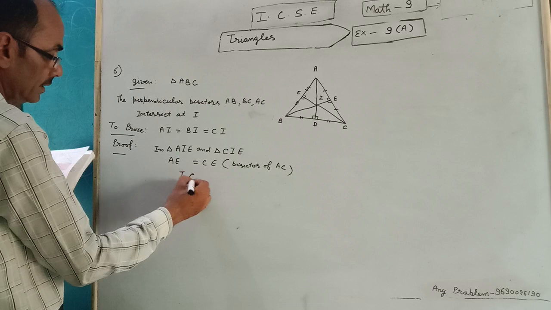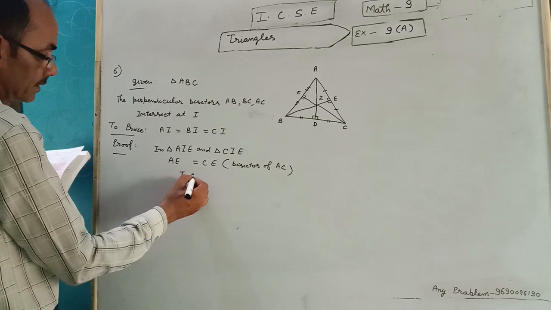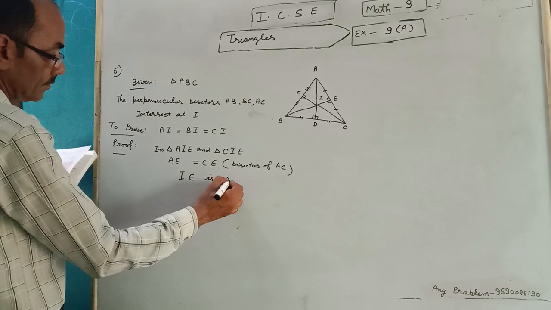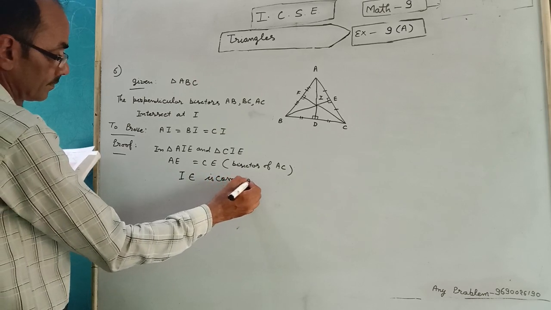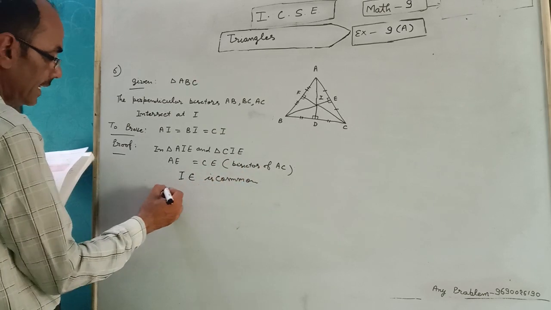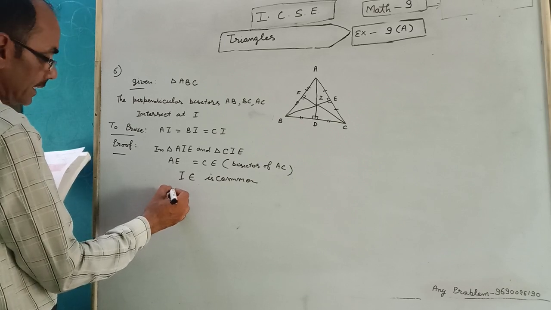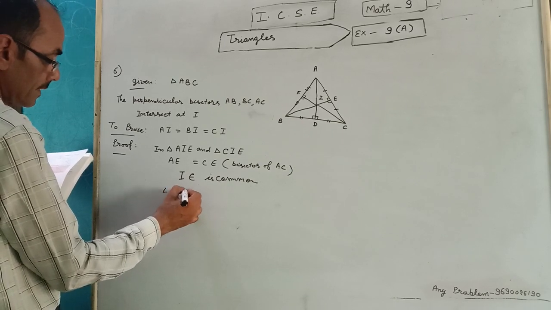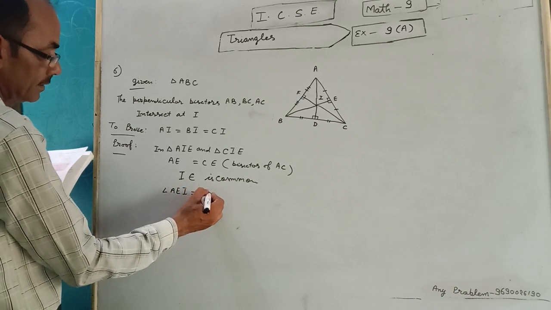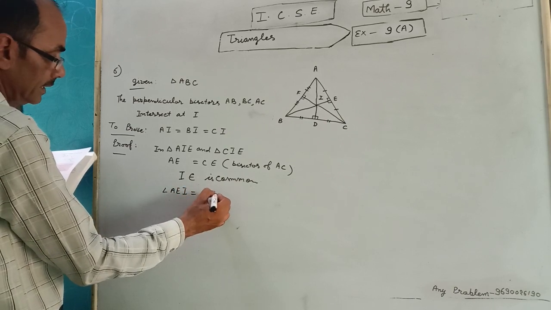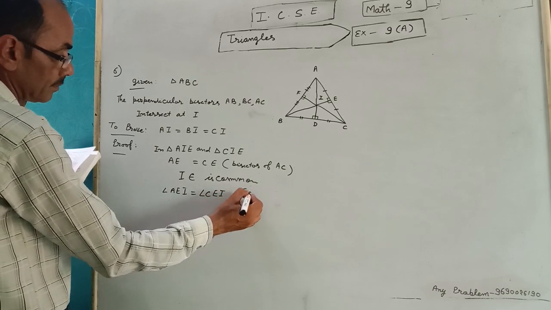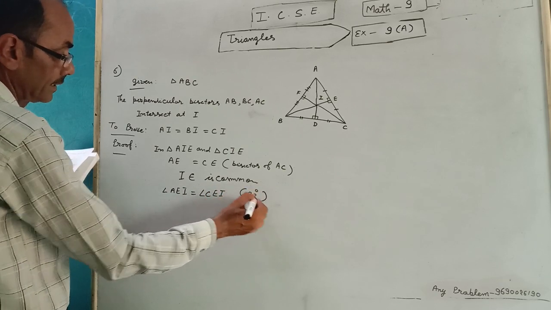IE is common and angle AEI equal angle CEI. Both angles are 90.